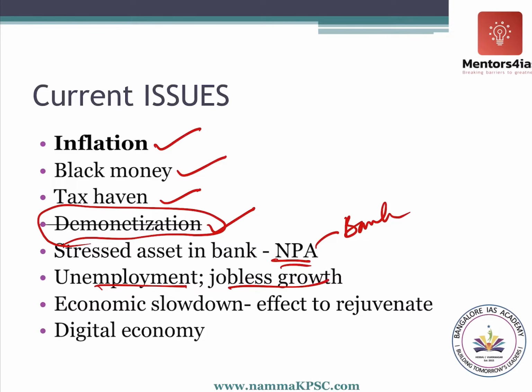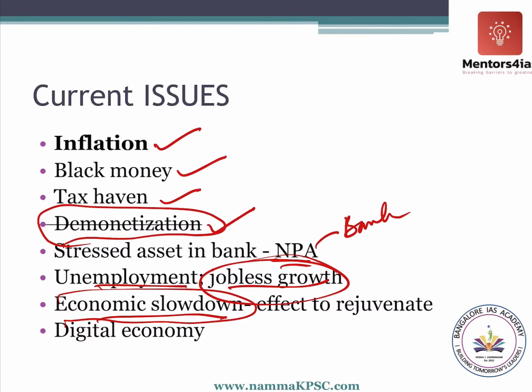Unemployment, jobless growth. Currently India is growing, but it's not creating as many jobs as we expected it to create. This kind of growth is known as jobless growth. Why is it happening? What is the reason? What do we need to do, etc.? We will try to understand. Then economic slowdown. Unfortunately, because of COVID-19, the economy is going to slow down further.